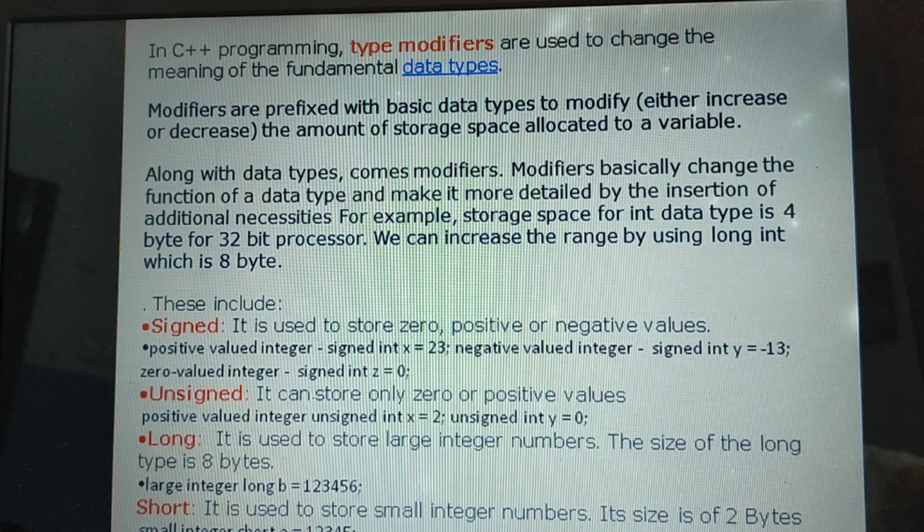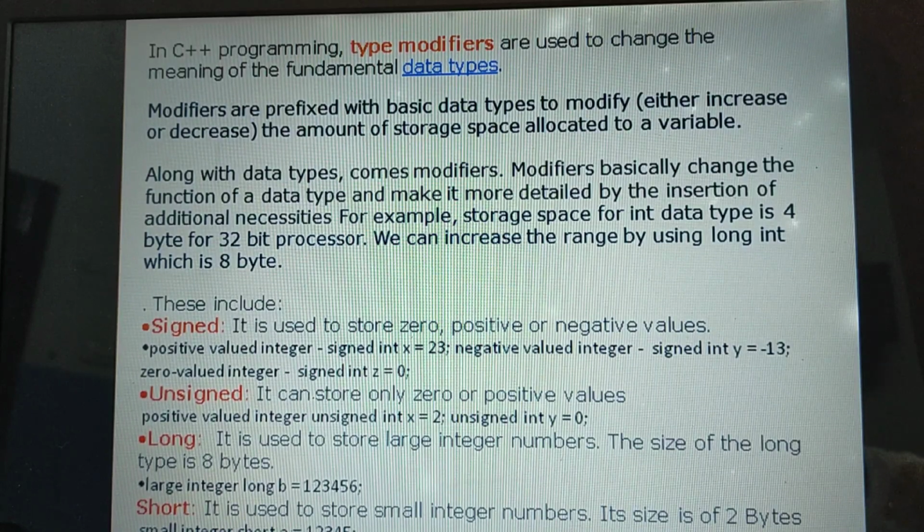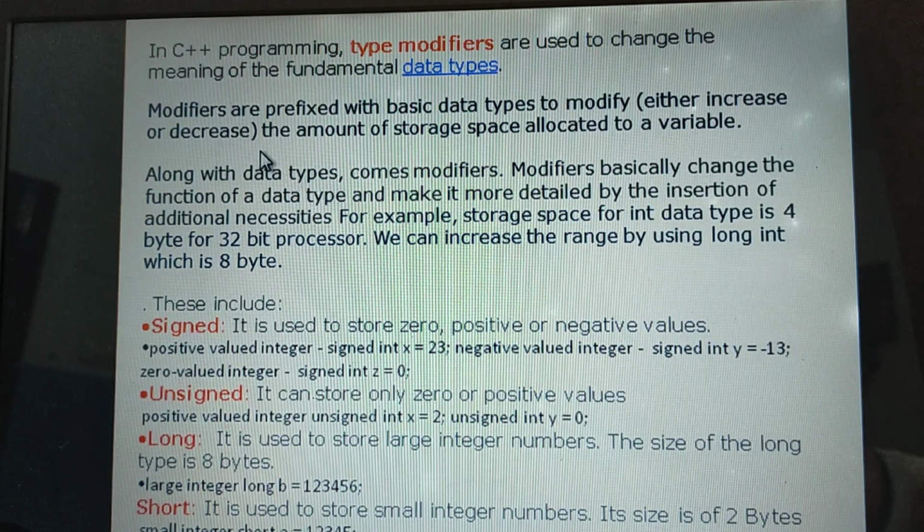The topic is modifiers. What is a modifier? What is the use of modifiers? In case we need to increase or decrease the amount of storage space allocated to a variable, what do you have to do? With the help of modifiers, we can modify to either increase or decrease the amount of storage space allocated to a variable.